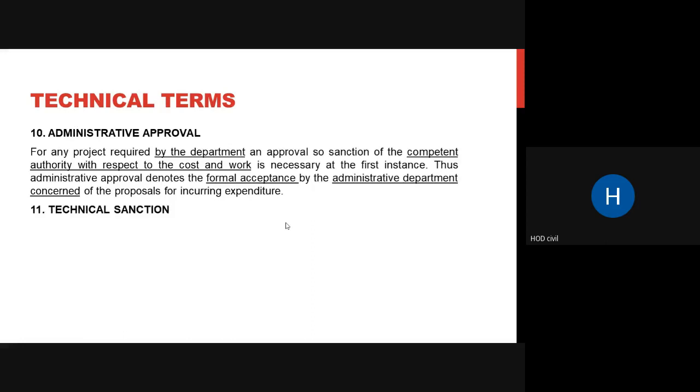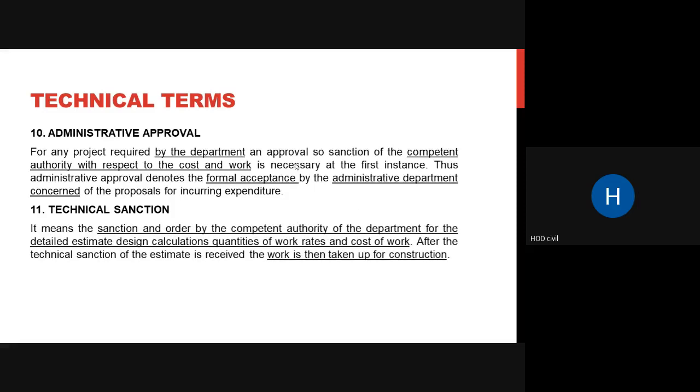After administrative approval is done, you have to go for technical sanction. We know technical sanction has to be done by your respective engineers. Technical things your engineers will be knowing. As the cost of your work goes on increasing, as the cost of the estimate is higher, higher level engineers will be sanctioning or approving your estimates. When it is about 1 crore, 2 crore, it will be done by your chief engineer. Whenever it is lesser, it will be done by an AE or a double E. They will go through your estimate. They will check if everything is correct, if you have used rates correctly, if your quantities are correct, if your design is correct.